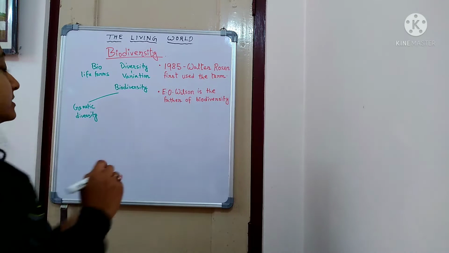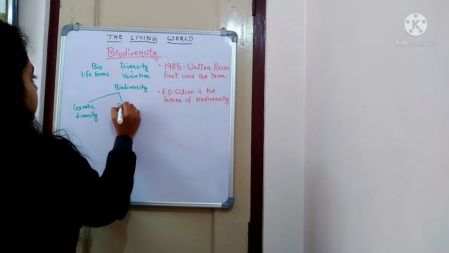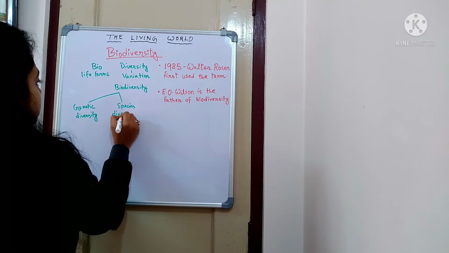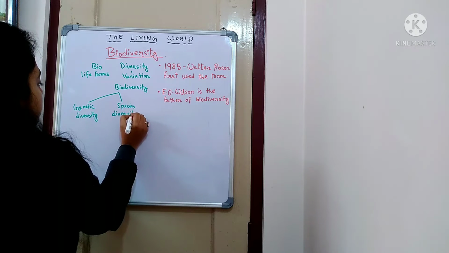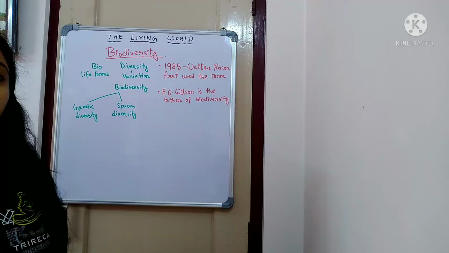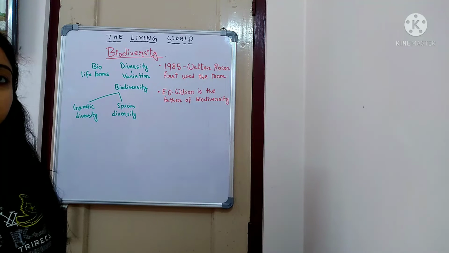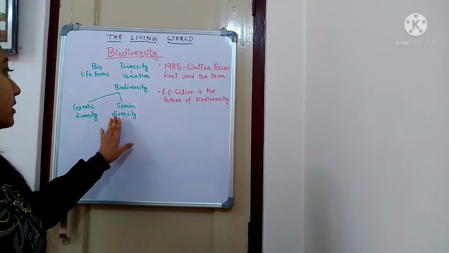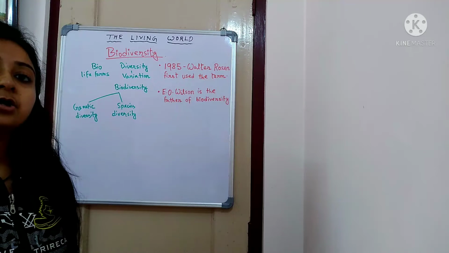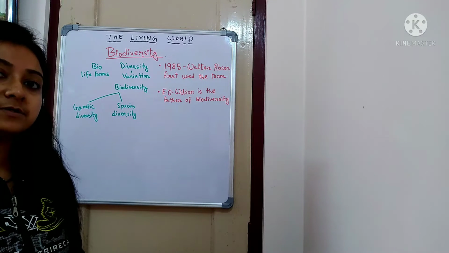Next is species diversity. The second type is species diversity. So what is the meaning of species diversity? We can say that when there are lots of varieties among individuals, we consider it as species diversity.